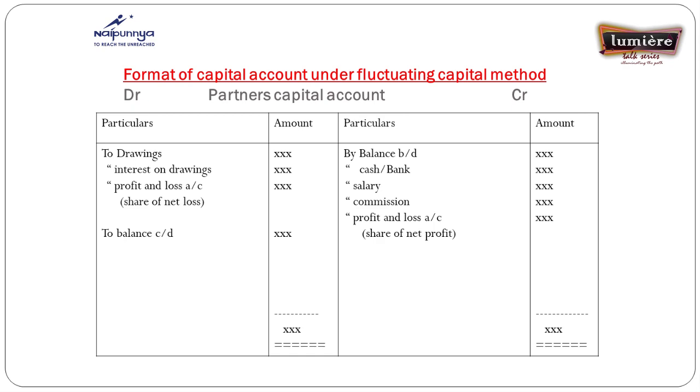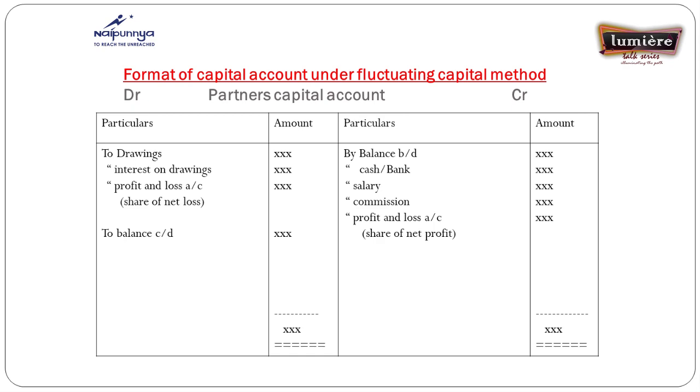And another I recorded is by salary. From the firm's view, it is an expense, and that is also due to the partner. The entry will be salary account debit to partner's capital. So that is credited in the capital account as by salary. And commission: if a partner is an agent, the firm has to pay commission too. The entry will be commission account debit to partner's capital. At that time, the commission is credited in the capital account. Another is profit and loss, which I recorded on both sides, because if it is a profit, the share of profit is credited in the capital account.